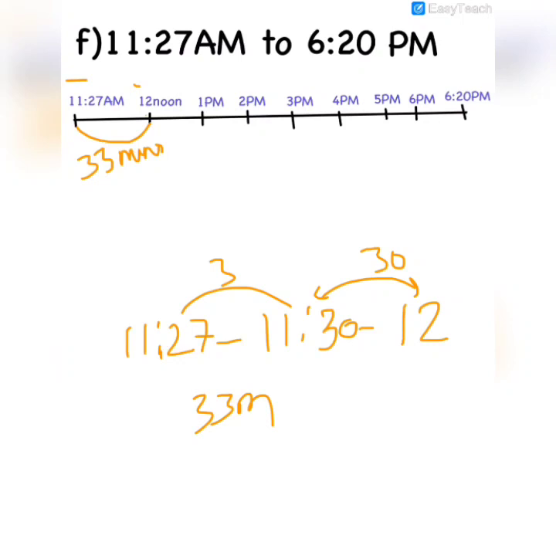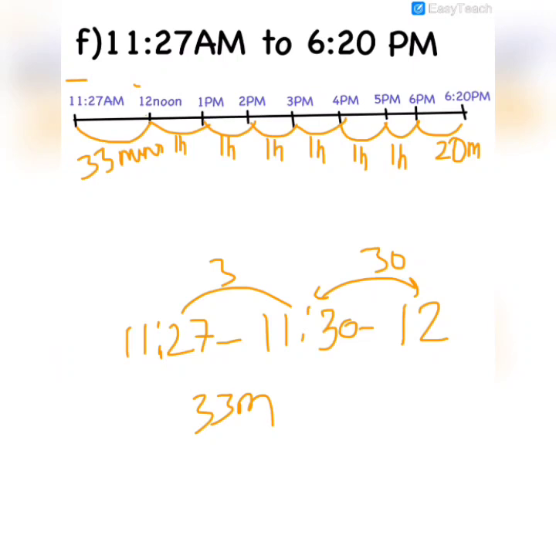Then from 12 noon to 1 p.m. it's 1 hour. 1 p.m. to 2 p.m. it's 1 hour. 2 to 3 it's 1 more hour. 3 to 4 is 1 more hour. 4 to 5 is 1 more hour. 5 to 6 is 1 more hour. And 6 to 6:20 is clearly 20 minutes.